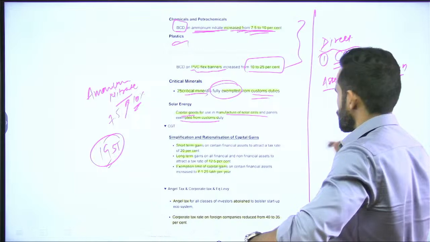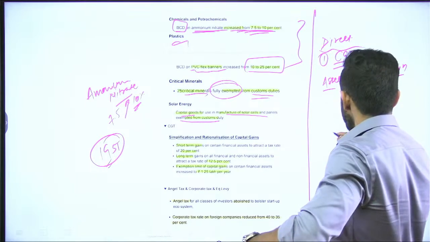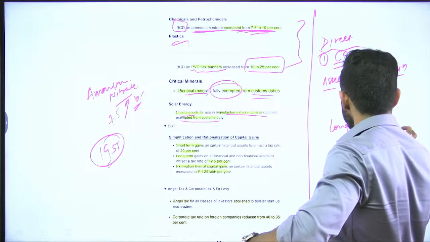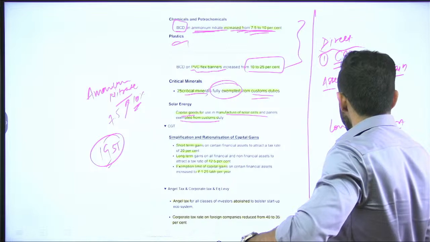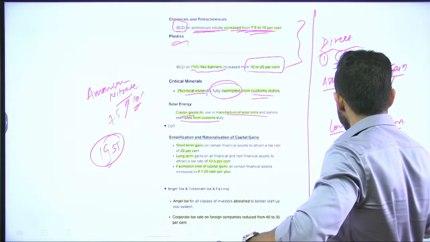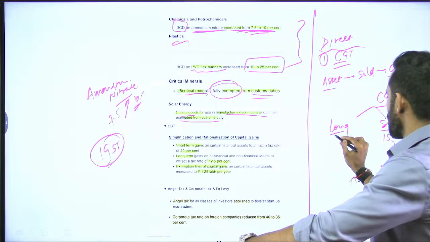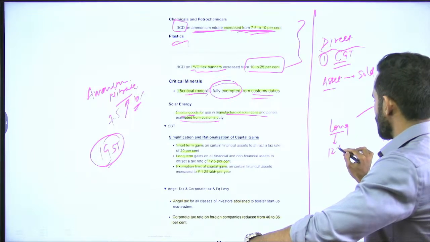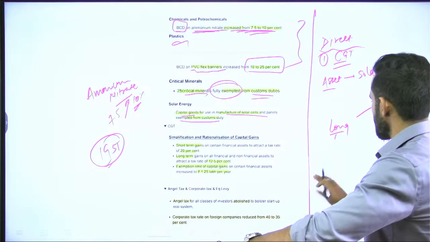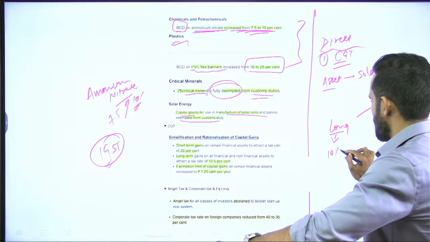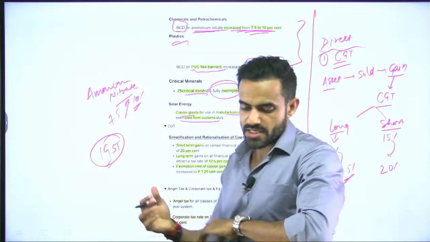So, previously there were two classification, long term capital gain tax and short term capital gain tax. Short term capital gain tax was 15%, now it has been increased to 20%. Long term capital gain tax was 12.5%, or it was 10% actually, and it has been increased to 12.5%. That is the major change in the CGT.